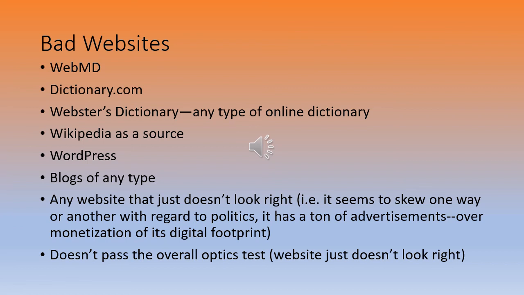Wikipedia is good as a source, as a starting point. That's fine. We don't want to give attribution. We don't want to put within our article, "according to a Wikipedia article, multiple sclerosis is a condition that enables the individual to," we don't want to do that. We want to find the original source on Wikipedia by going to the references.